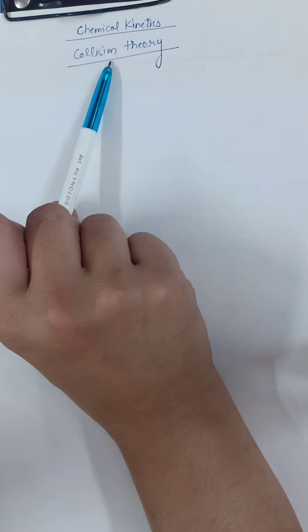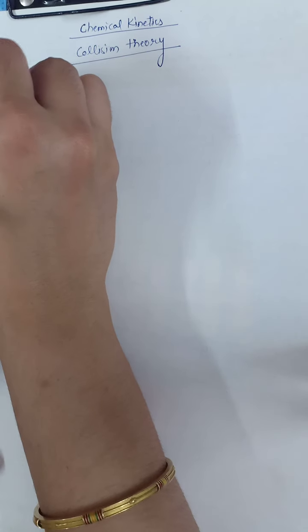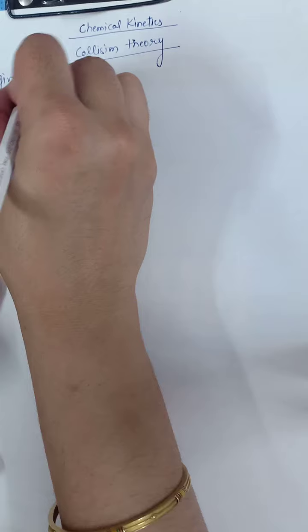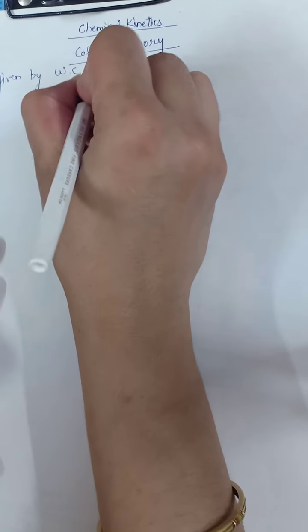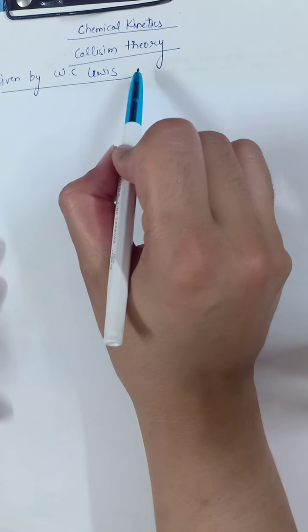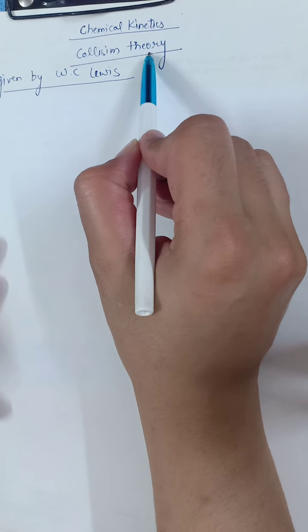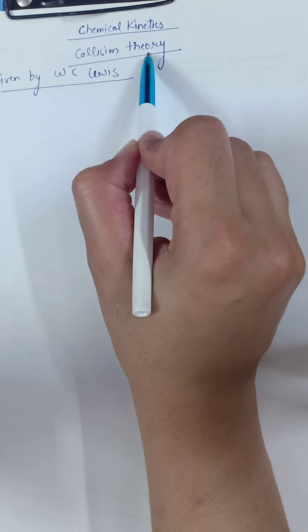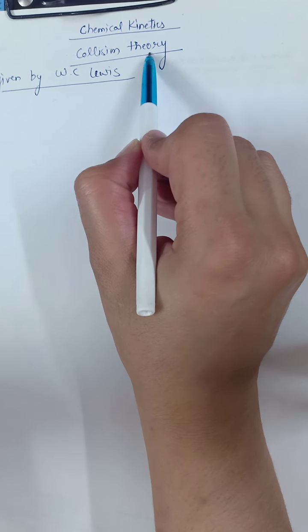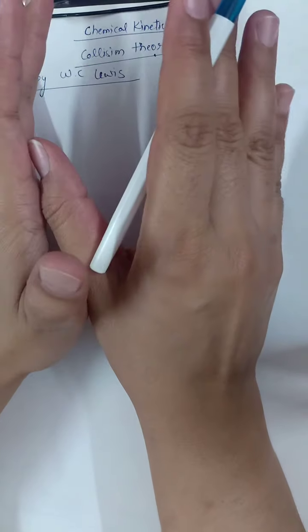So, with the help of collision theory, given by W.C. Lewis, he explained how molecules collide with each other and form the product.